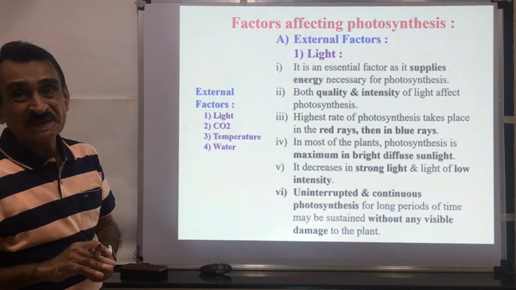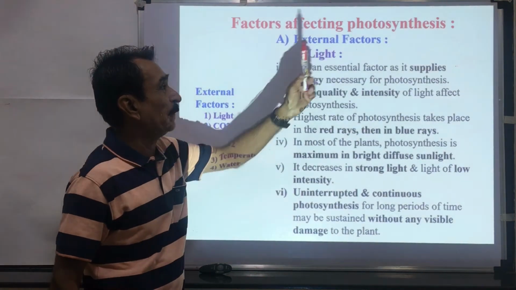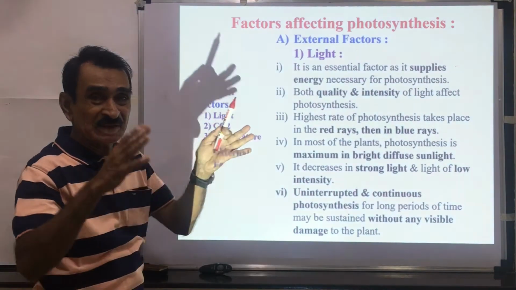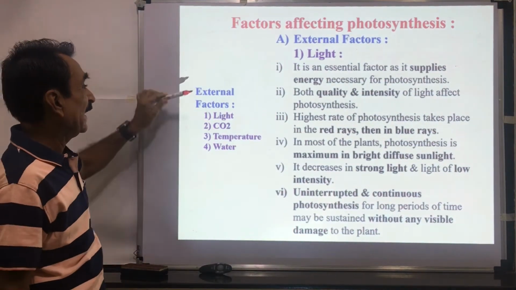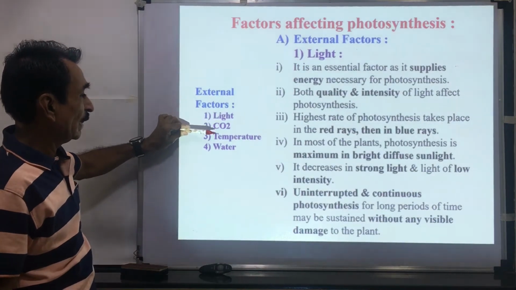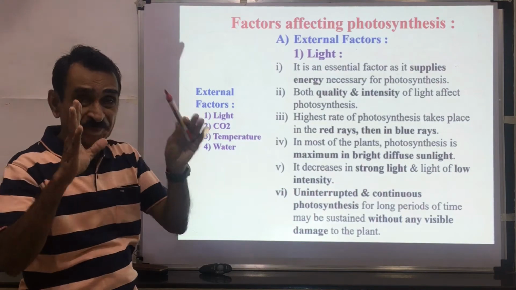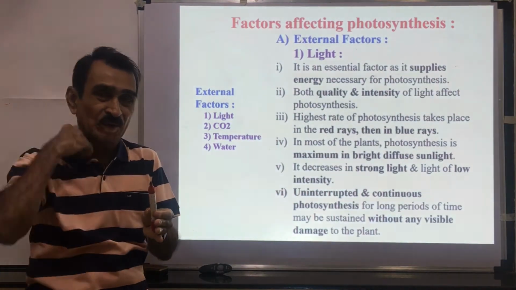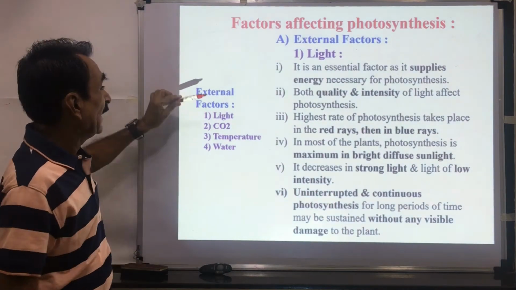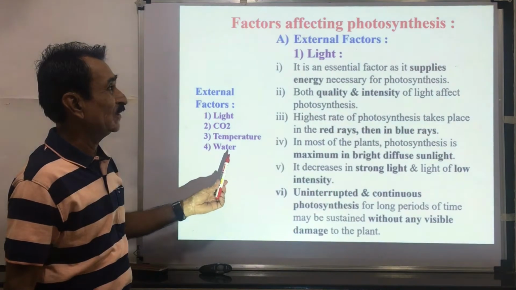The last point in photosynthesis is the factors affecting photosynthesis. The factors are divided into 2 categories: external factors and internal factors. External factors are light, CO2, temperature, and water.